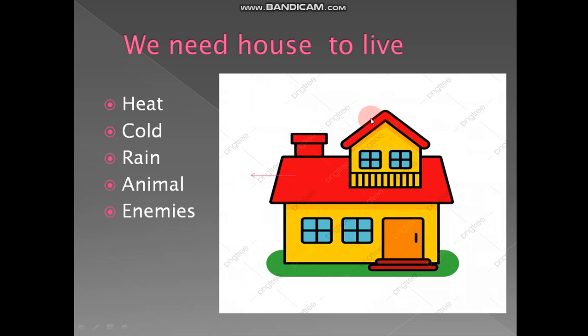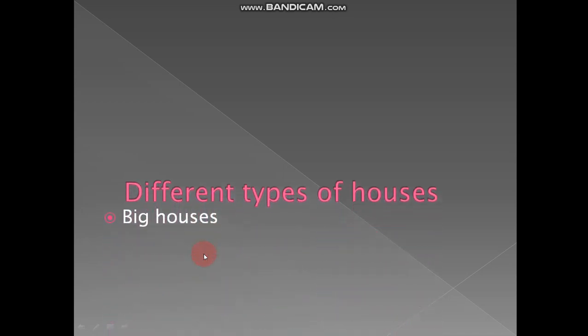What type of roof do they have? They have a sloping roof. These are the parts of a house. Now you know why we need a house. We need a house to live, and the house will protect us from all dangerous things.